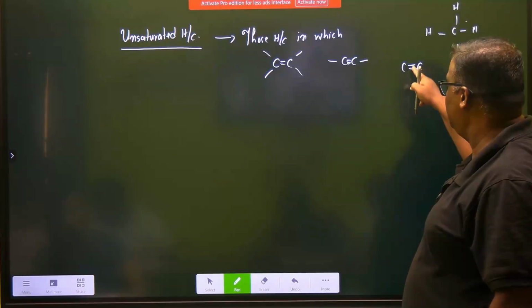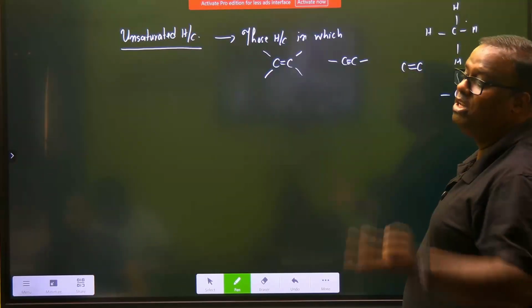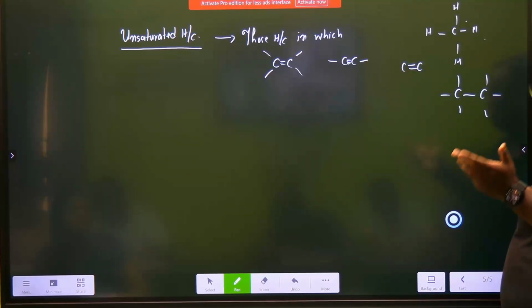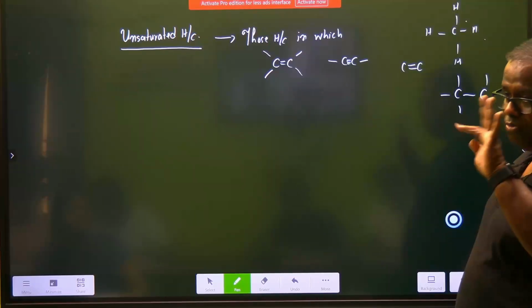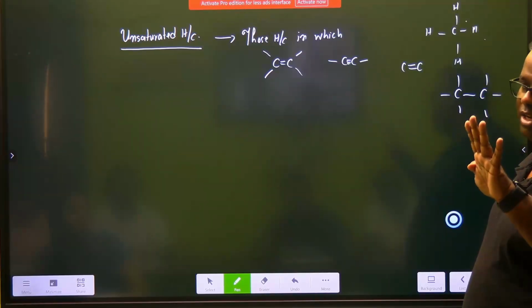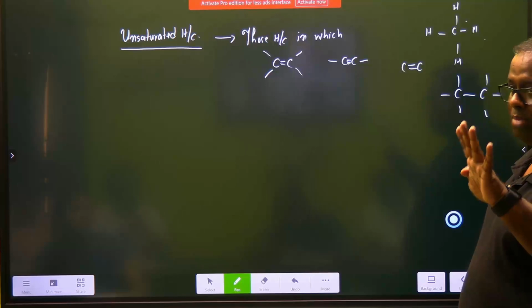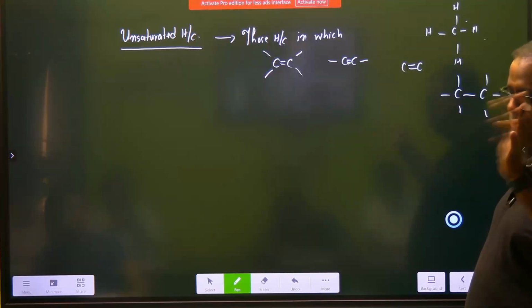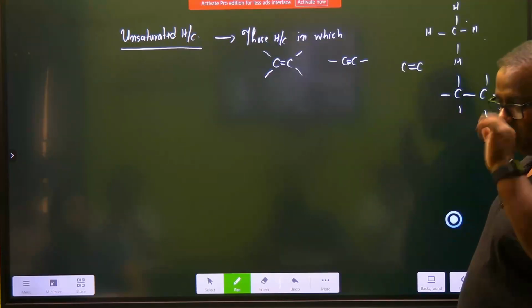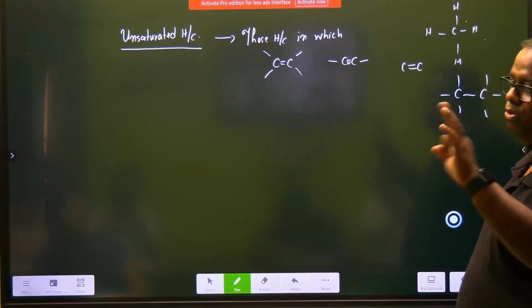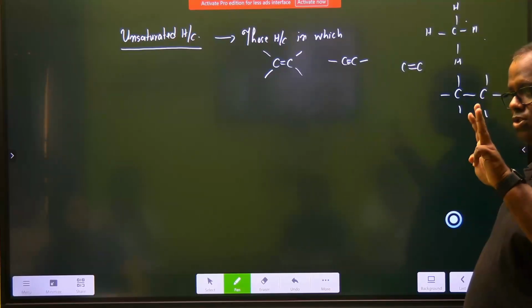These are nothing but sharing of electrons. How many can you share? Grade 9. That's why I said your basic has to be clear. Maximum 4 you can share. Right? Maximum sharing is 4, not more than that. Maximum donation is 3. If maximum donation is 3, maximum acceptance should also be 3.